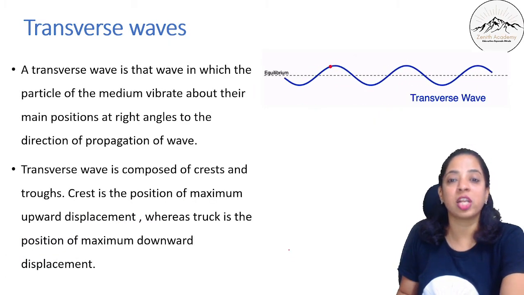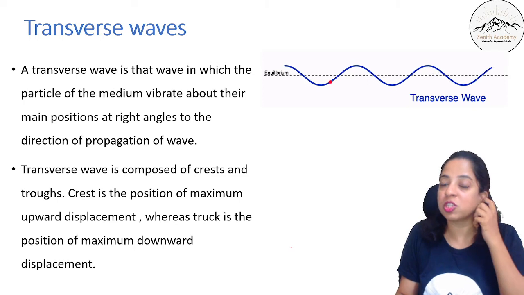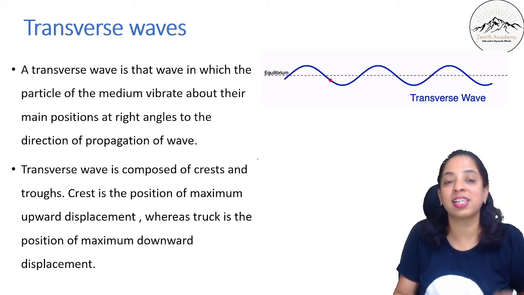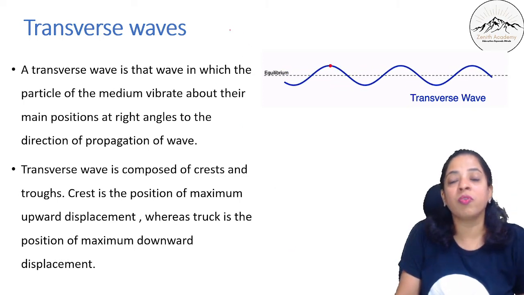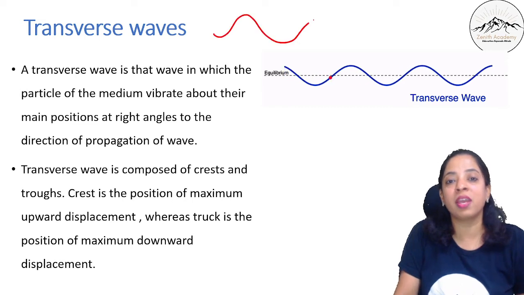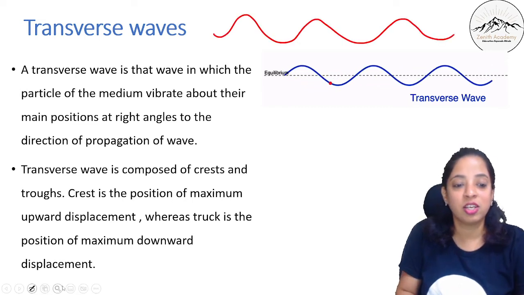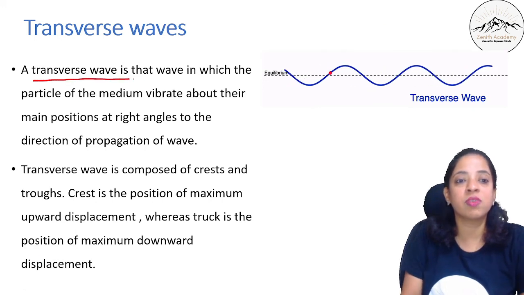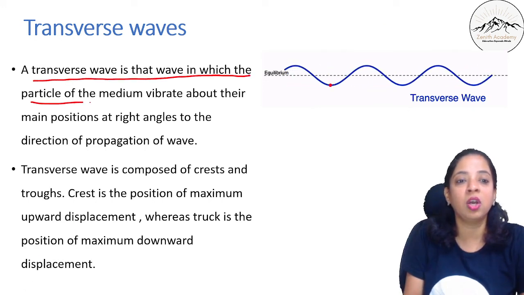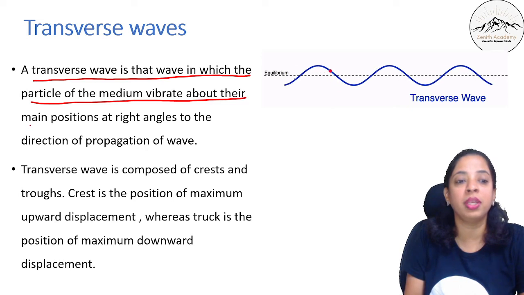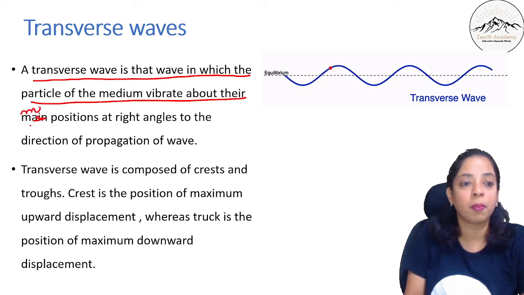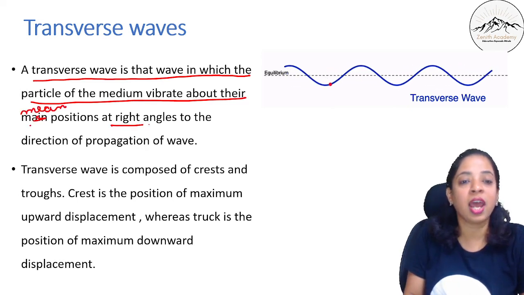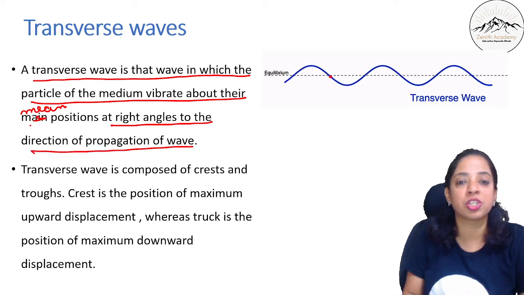Now let's talk about transverse wave. We have understood transverse waves before also in our earlier classes. From the childhood, whenever we are told to make waves, we make waves like this, isn't it? So we have always been making transverse waves. So what is a transverse wave? It is that wave in which the particles of the medium vibrate about their mean position at right angles to the direction of propagation of wave.